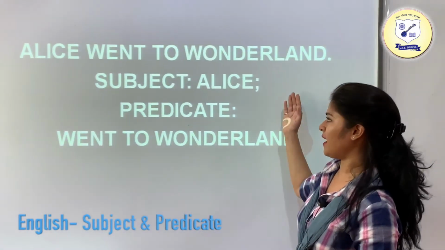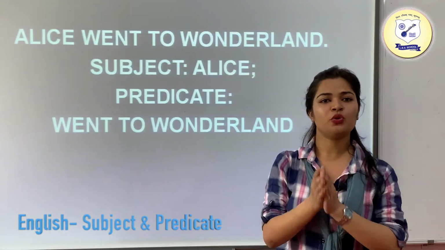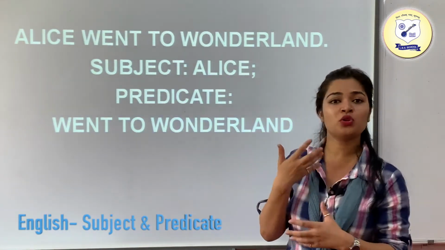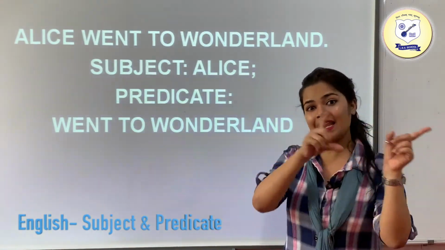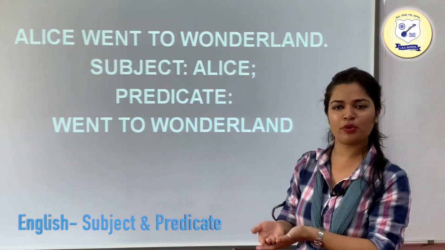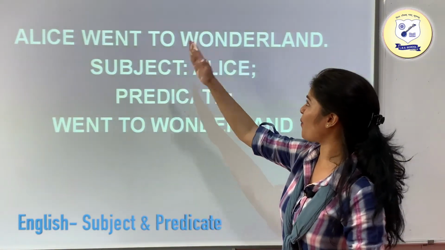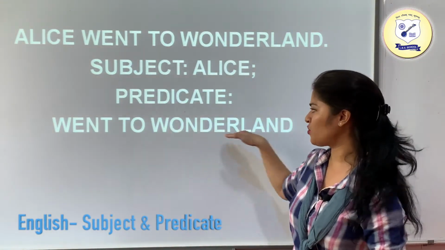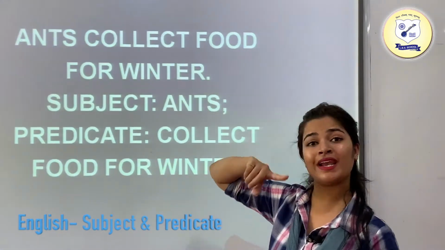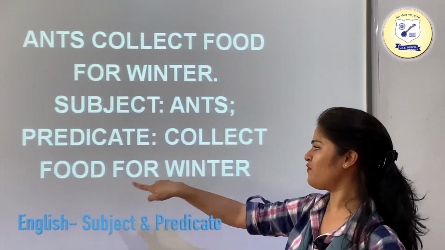"Alice went to Wonderland." The subject is Alice, who is actually doing the work. As I have told you, if you are not aware of the subject, you can ask who is going to the Wonderland. Alice is going to the Wonderland, so Alice is going to be your subject and the remaining part, "went to Wonderland," is your predicate. "Ants collected food for winter." Who collected food for winter? Ants. So your subject is ants and the predicate is "collected food for winter."